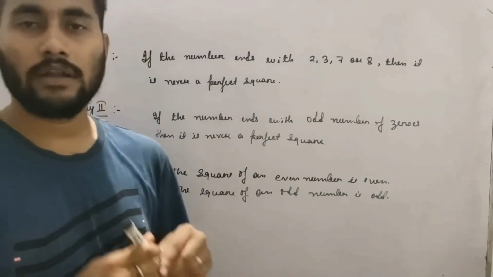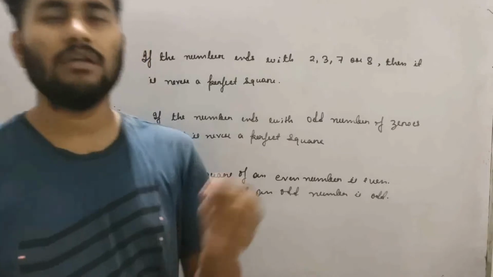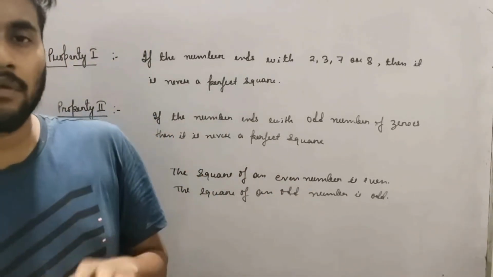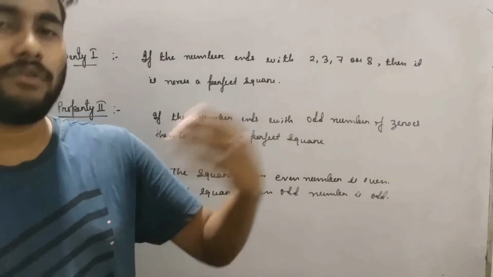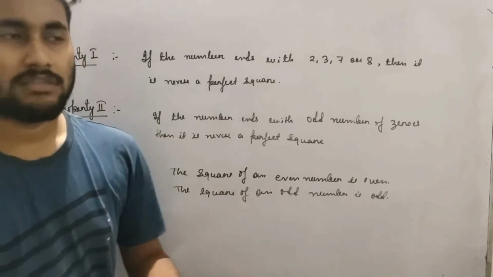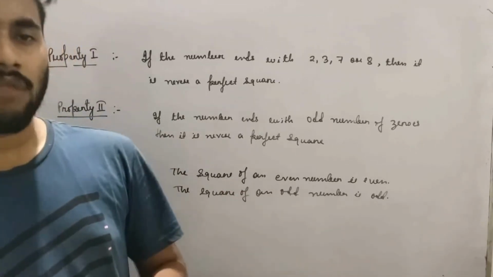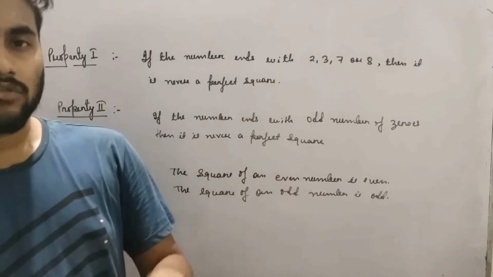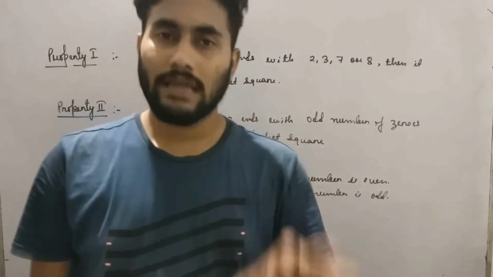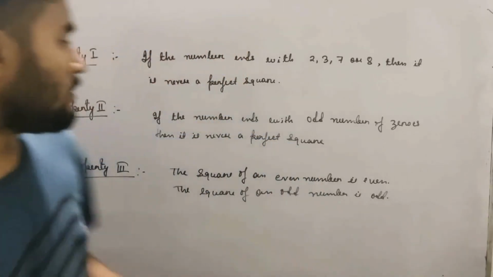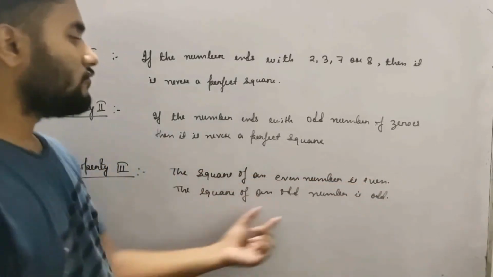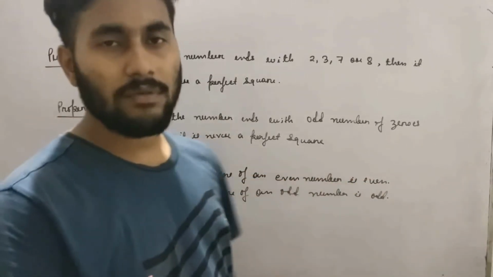An even number. Say 2 square is 4. 2 is an even number, 4 is also an even number. 16 is an even number, 16 square is 256, which is also even. Understood? If you square an odd number, say 7, 7 square is 49. 7 is odd, 49 is also odd. 11 is an odd number, 11 square is 121, that is also odd. So if you square an even number, the result will be even, and if you square an odd number, the result will be odd.